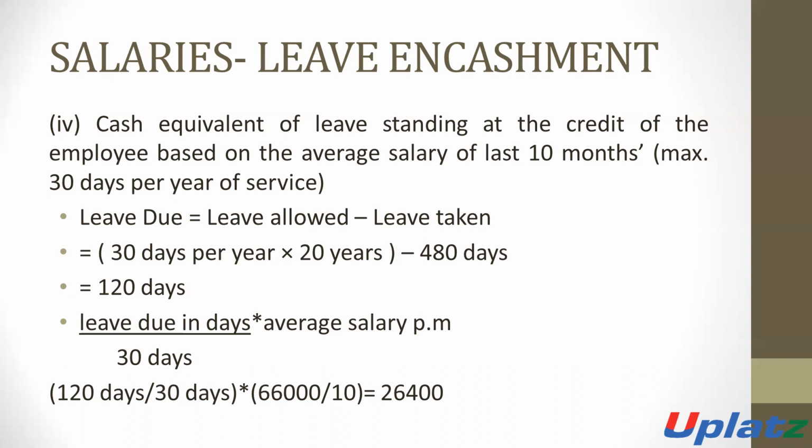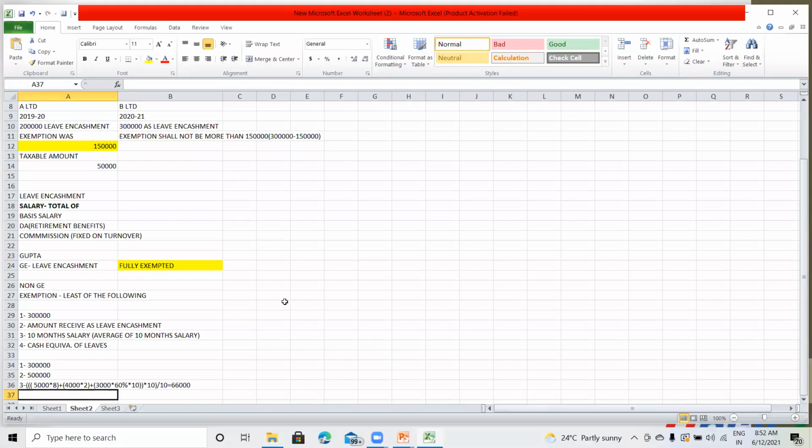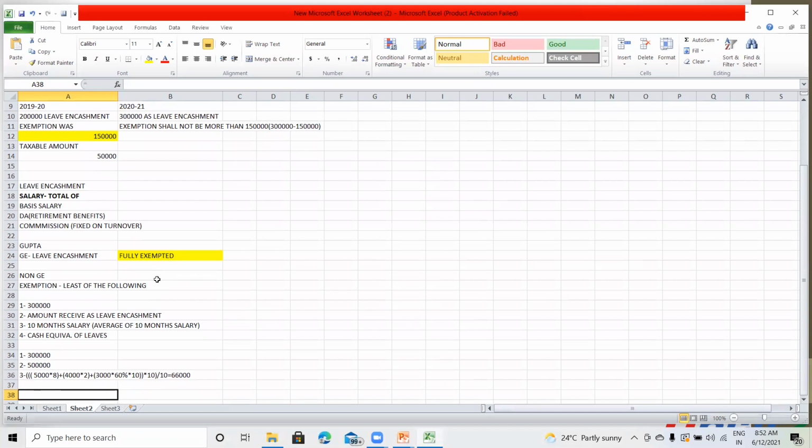Unavailed leaves are 120. So the cash equivalent for these 120 leaves: the average salary for the 10 months, which we calculated in point 3, is 66,000. This is for the 30 days. So 66,000 divided by 10, into 120 days, divided by 30 days, on the basis of the last 10 months, as per the 4th point.